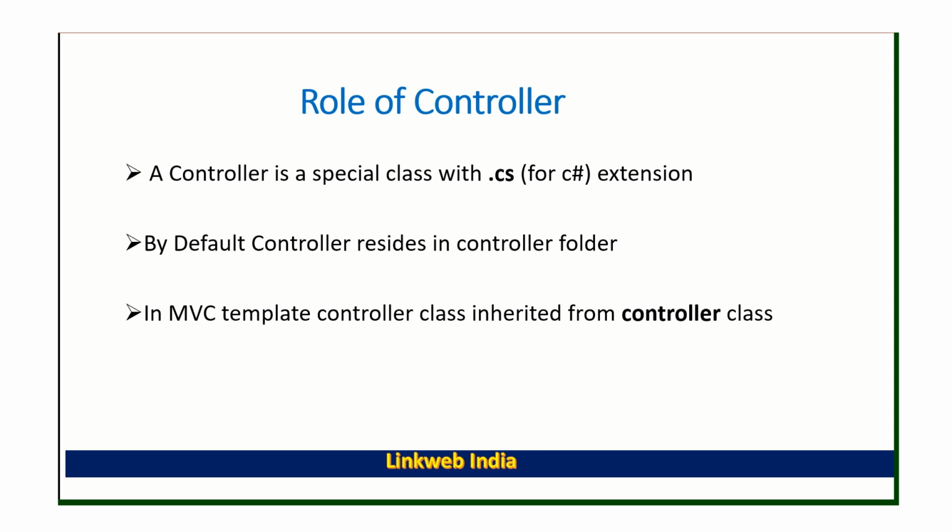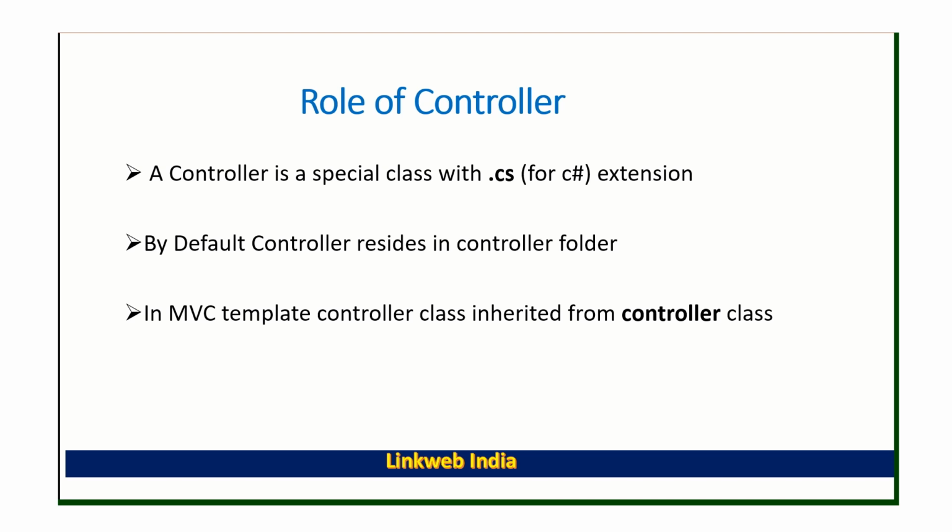A controller is basically a special class with .cs extension. In C sharp we use class files with the .cs extension, right? So in controller we also have the .cs extension, right? And we use the same C sharp coding in our controller. And by default controller resides in the Controllers folder.